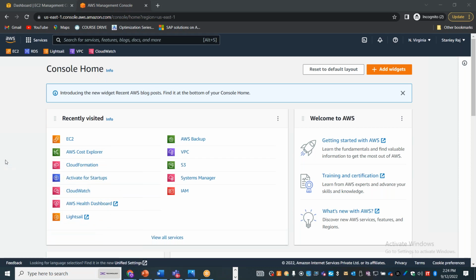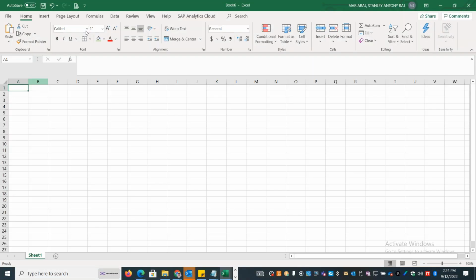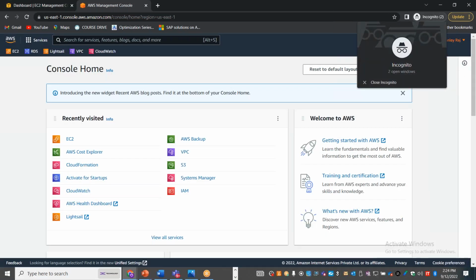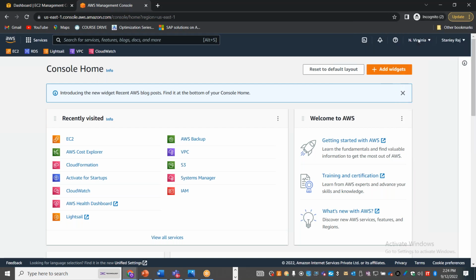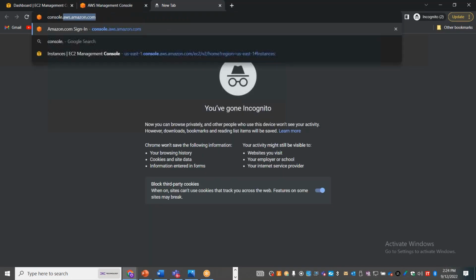So if you don't have an AWS account, I'll walk you through how to create the AWS account. Okay, let me open up an incognito window. Here I'll go to console.aws.amazon.com.